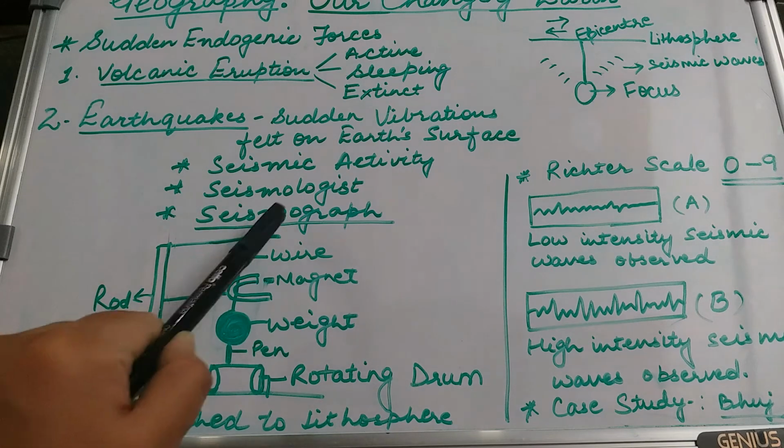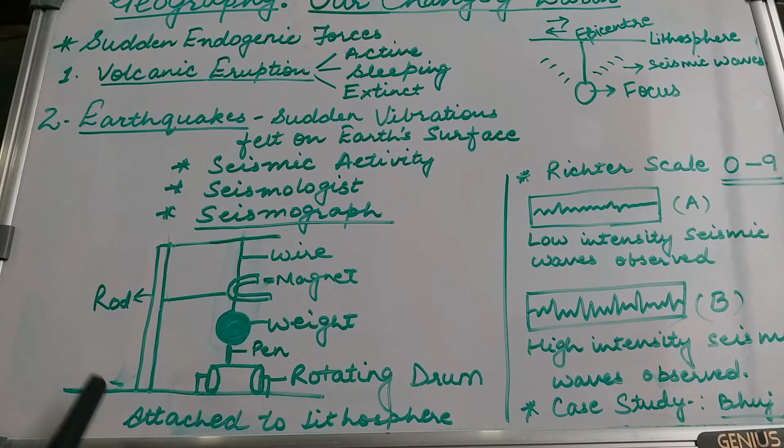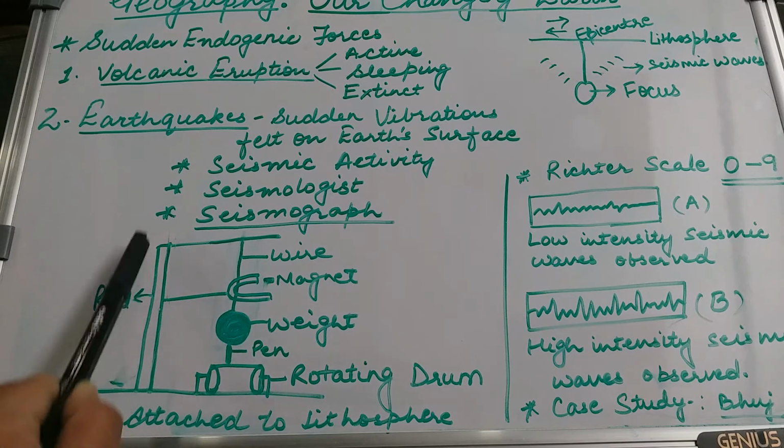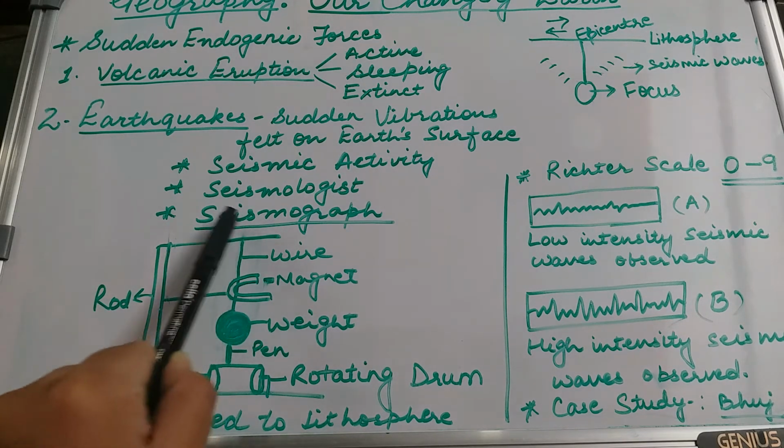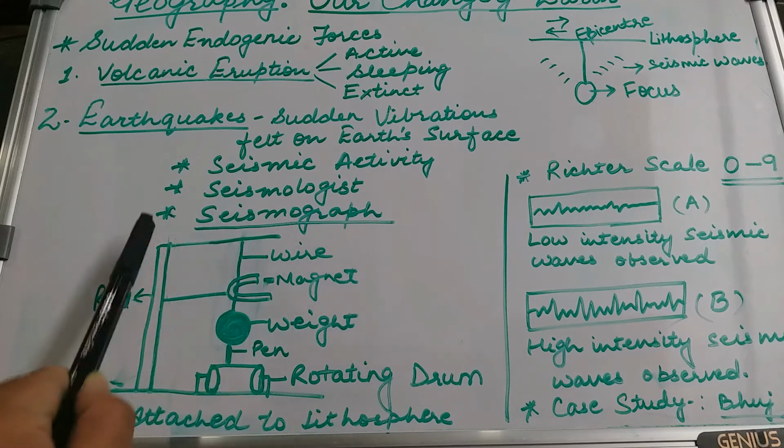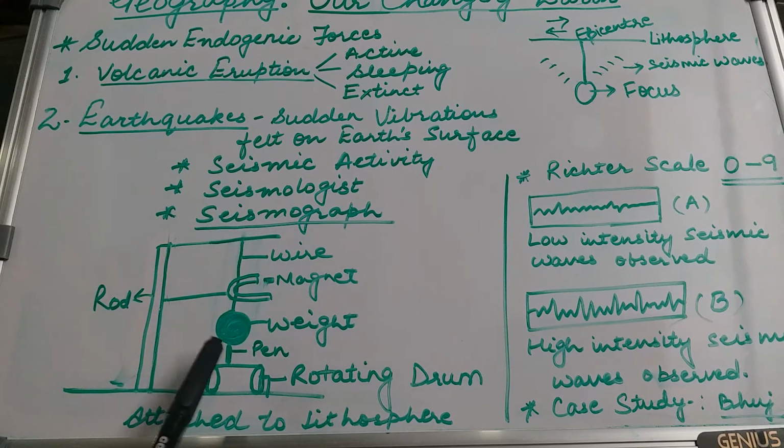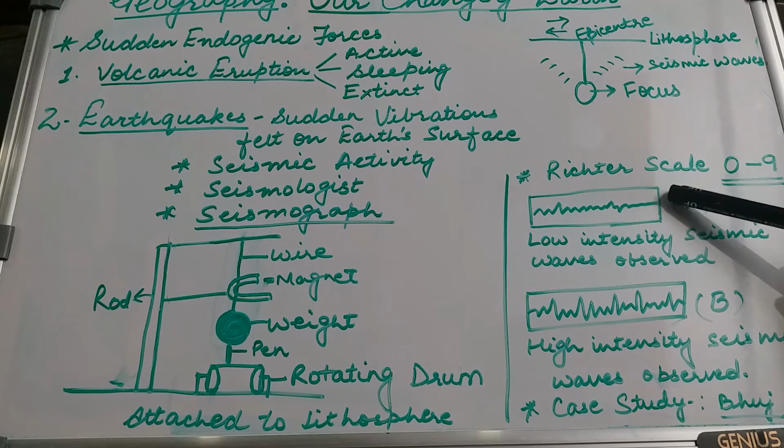Because this suspension is directly attached to the land, when the earth shakes, this whole structure will also experience a movement, and the pen will also move and create certain marks on the paper on this rotating drum. Now this can be measured with the help of a scale. There is a measuring scale given to the seismic activity, and that is the Richter scale. A Richter scale ranges from 0 to 9.